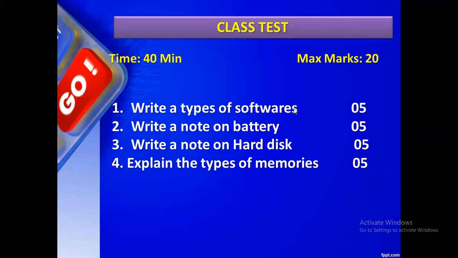System software, utility software, application software. Very nice. Okay, now another person can answer this. The system software is again subclassified into how many types? I will ask one more question. Priyanka, can you answer this question? The system software is subclassified into how many types?